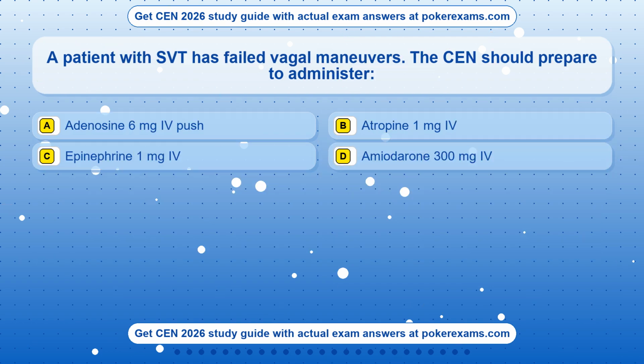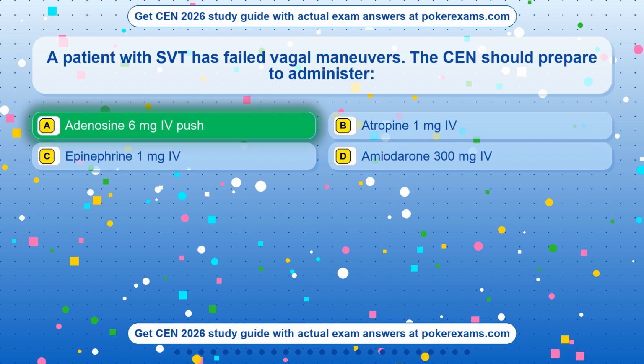Question 23. A patient with SVT has failed vagal maneuvers. The CEN should prepare to administer: Option A, adenosine 6 mg IV push. Option B, atropine 1 mg IV. Option C, epinephrine 1 mg IV. Option D, amiodarone 300 mg IV. The correct answer is option A, adenosine 6 mg IV push.